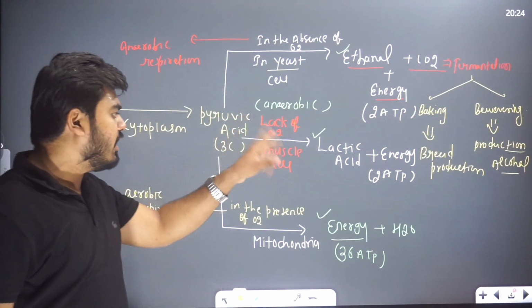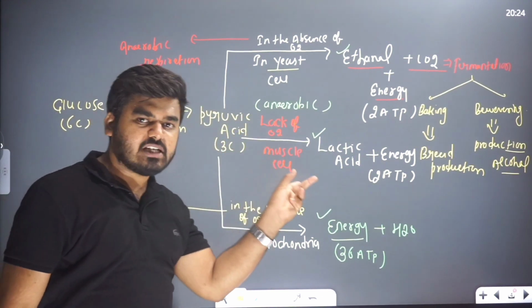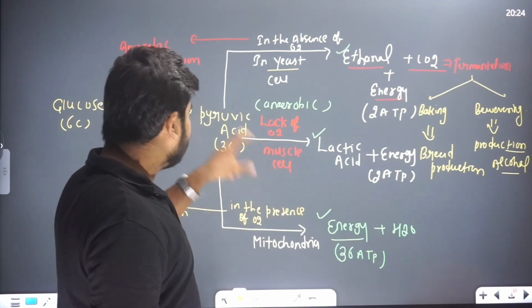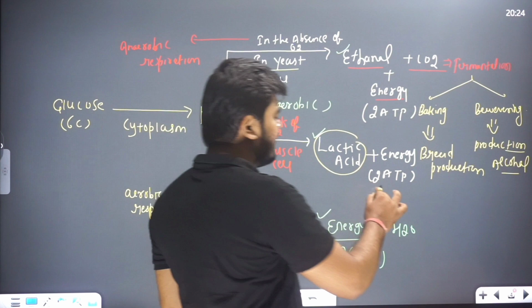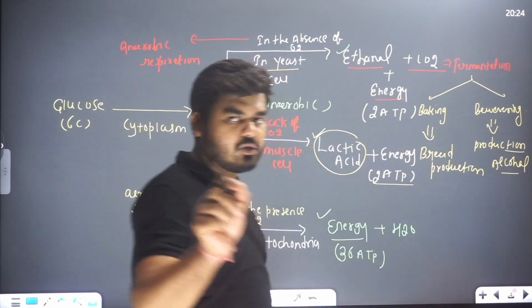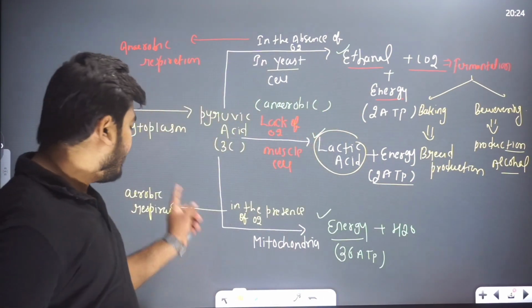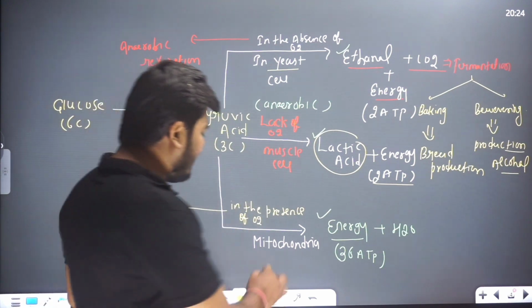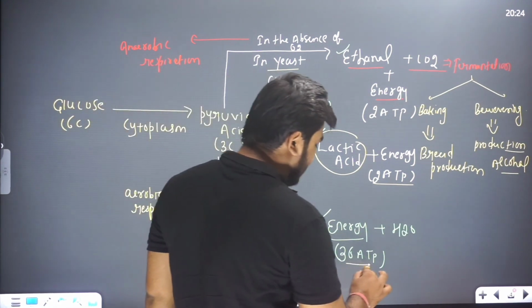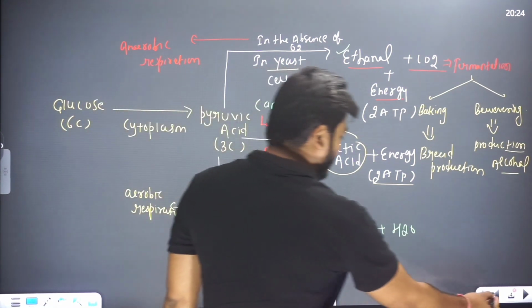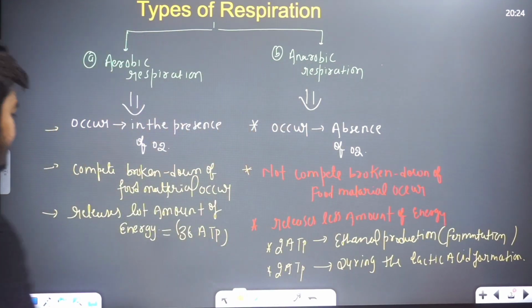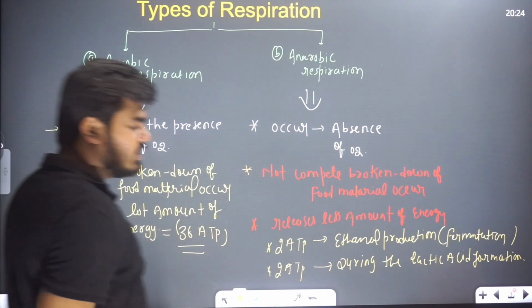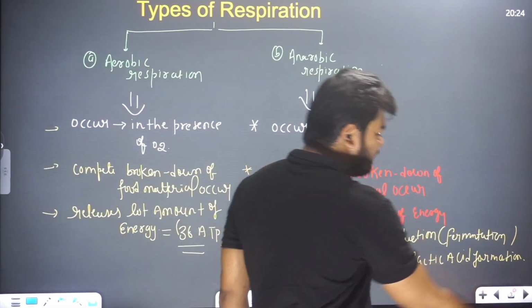Another also occurs in the absence of oxygen, in muscle cells, where pyruvic acid is converted into lactic acid. Here also 2 ATP is released. This is also anaerobic respiration. But when this pyruvic acid enters the mitochondria, a lot of energy is released in the form of 36 ATP. So this is anaerobic and aerobic respiration.